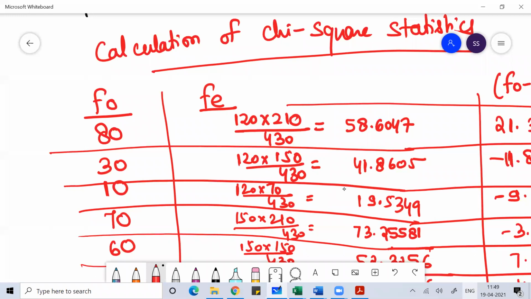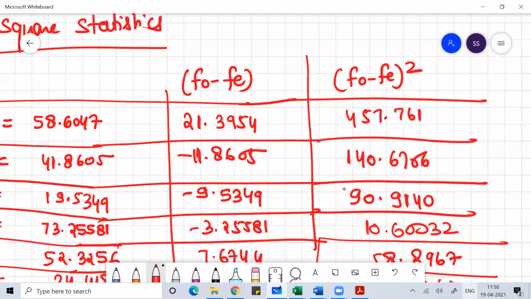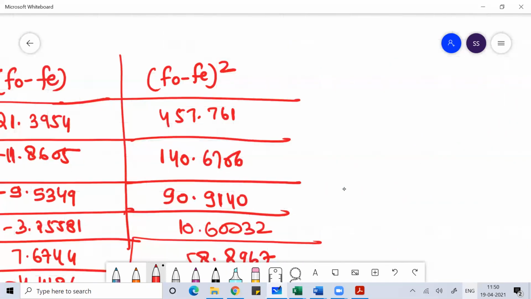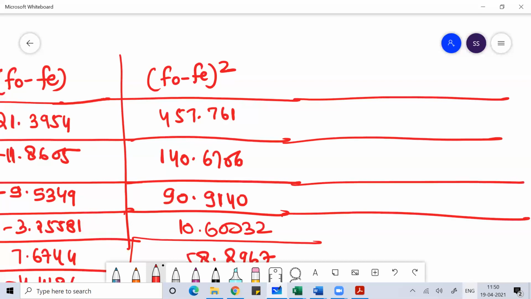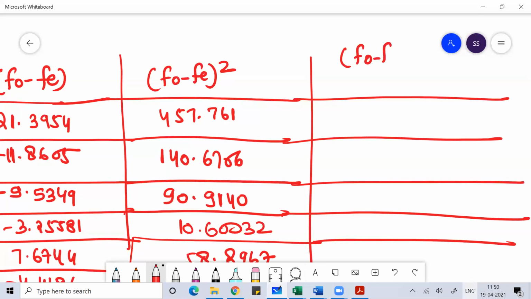Fe is your expected frequency, that is row total into column total divided by total value. You find f naught minus fe, then you do the square of them, and then f naught minus fe whole square divided by fe.